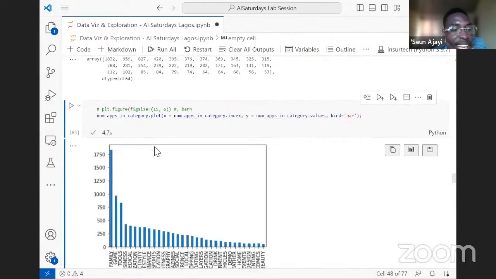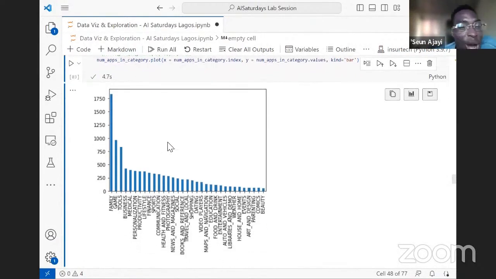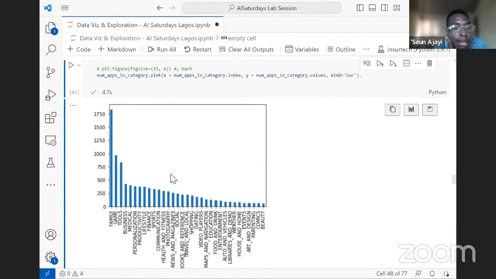Why is it taking time? Voila. Now we are starting to see visuals and not just words. Now we can see that here's a family, it's plotting at about 1,800. We have game that follows not closely, at almost 1,000. But what I can see is this plot is not big enough. We can blow this plot out and make it bigger.